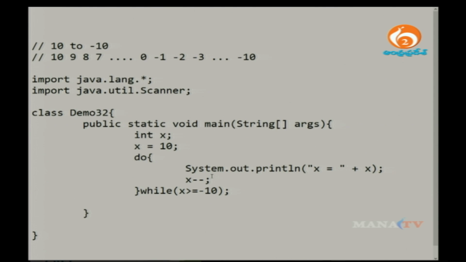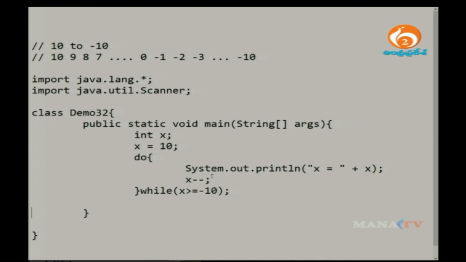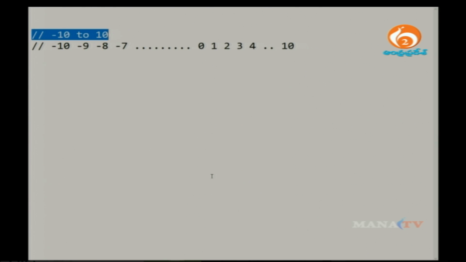Yes. So now I want to write one more program with the same do while statement. In this program I want to print the numbers from minus 10 to plus 10. The previous example printed plus 10 to minus 10, and now this example prints minus 10 to plus 10. First minus 10, minus 9, minus 8, minus 7, and it goes on up to 0, and so on, up to 10 again.